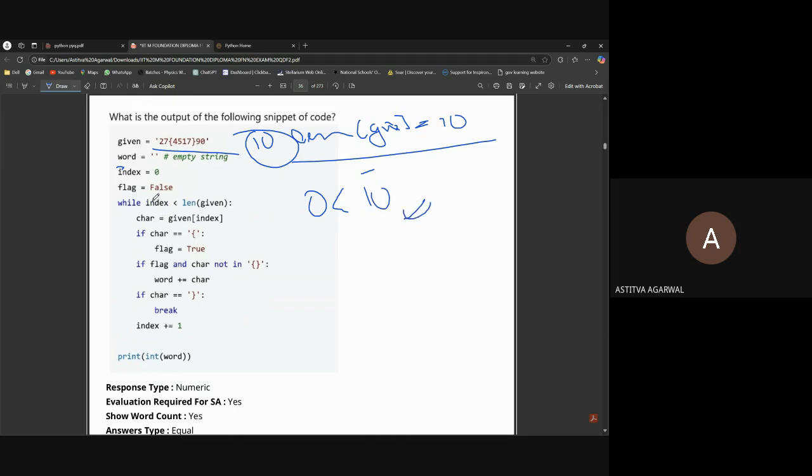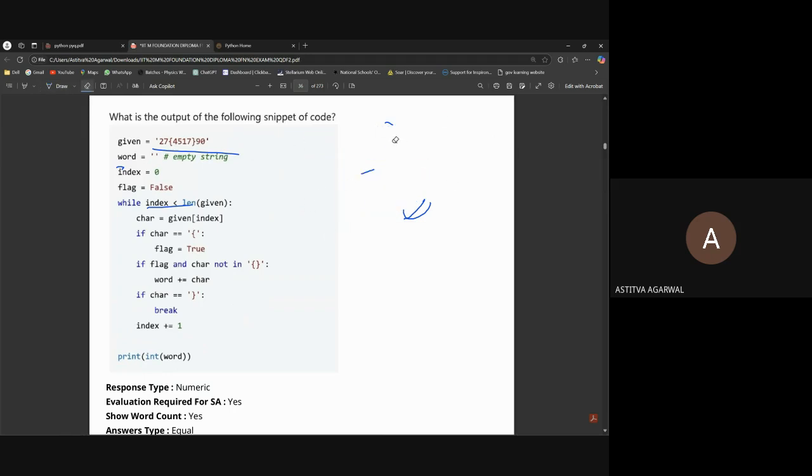So this will work till the index is smaller than 10. It will only break when the index is greater than or equal to 10.